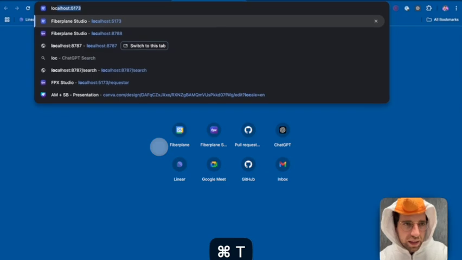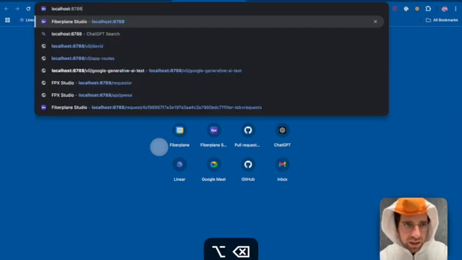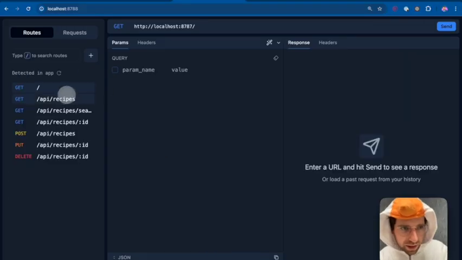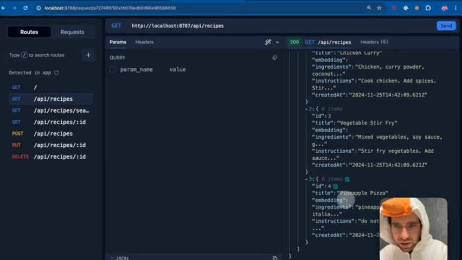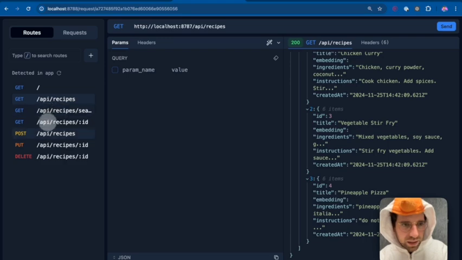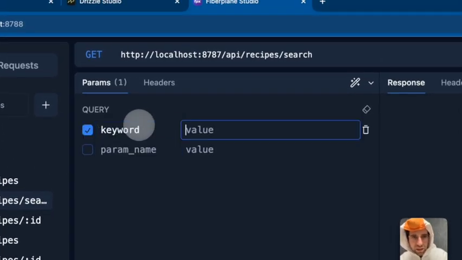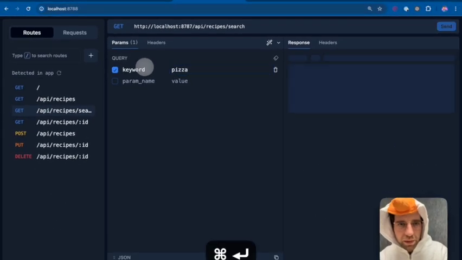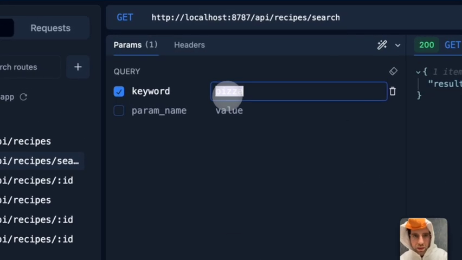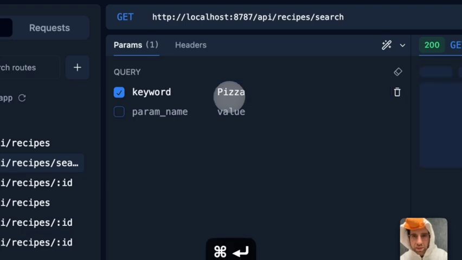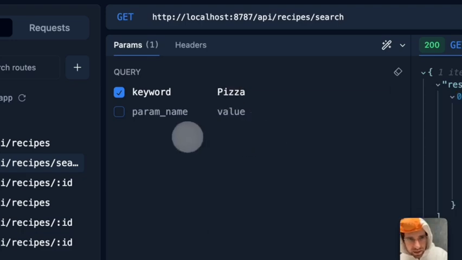And just to show you that that is indeed what happened, I'll go back to Fiberplane Studio. Get all the recipes from the database. Look, pineapple pizza is there. And I can even search for it. I'll do keyword pizza. Oh, are we not case insensitive? That's not a case insensitive search. Okay, well that's a bug with our keyword search. Yet another reason we should have semantic search. Okay,